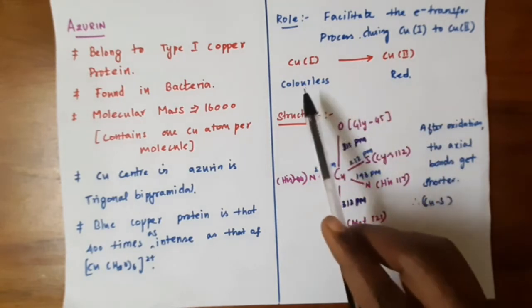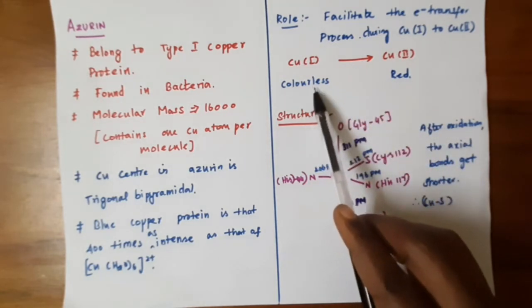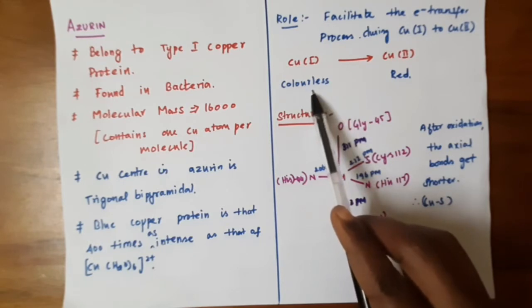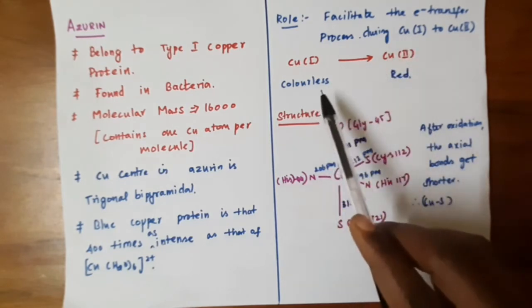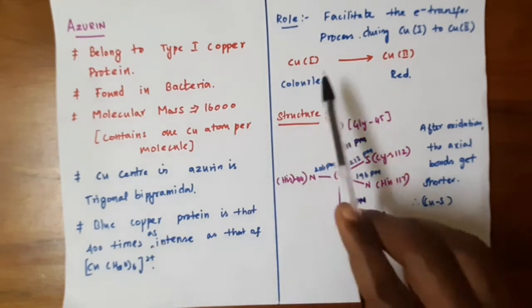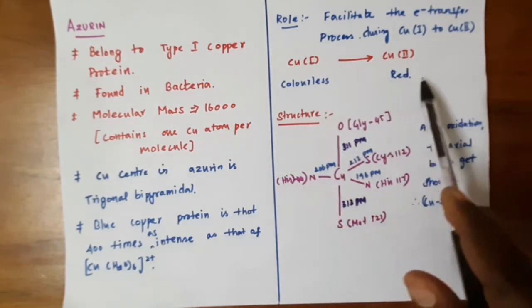In this, copper 1 is colorless because it has a d10 configuration. It is colorless and EPR inactive. After it gets oxidized to copper 2, it gets an intense color.